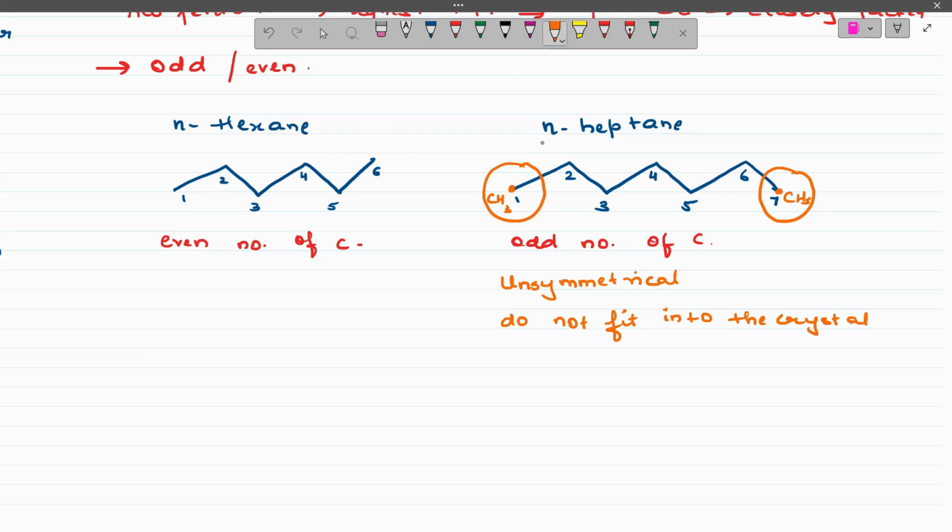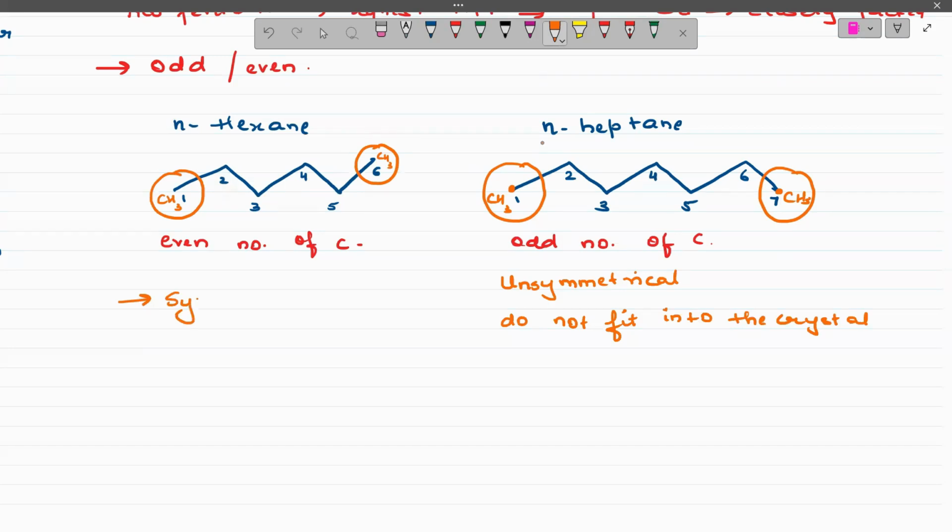Whereas if I talk about the even number of carbon atoms, I can see that the methyl group is present on the opposite side of the chain. This is CH3. Over here we have CH3. So that means the methyl groups are present on the opposite side. And if they are present on the opposite side, then definitely they can be fitted.